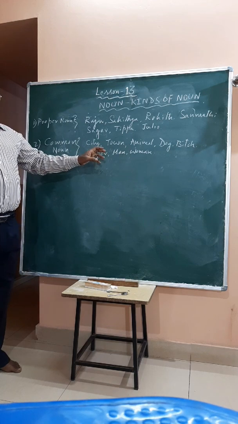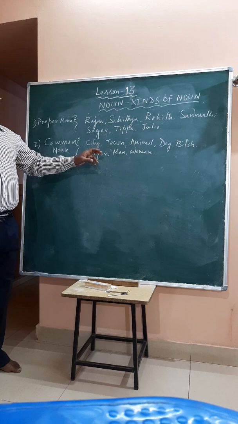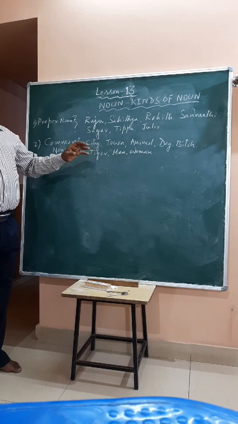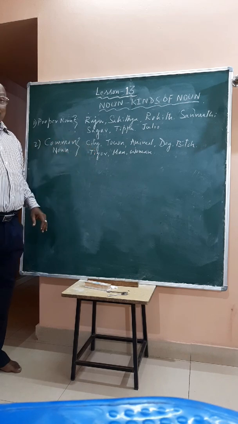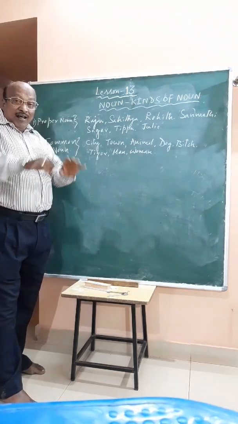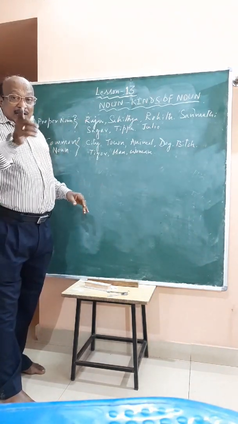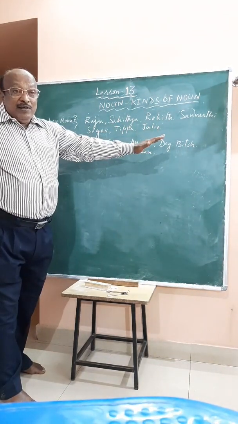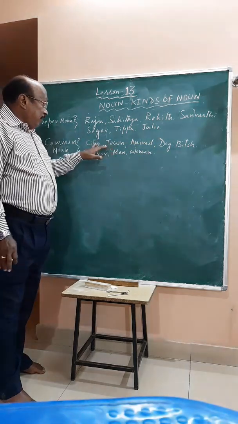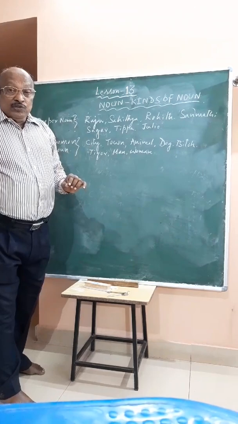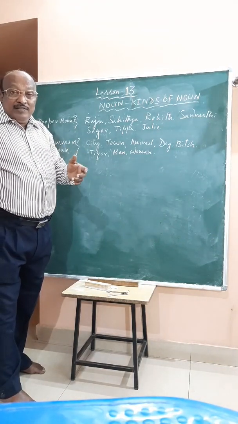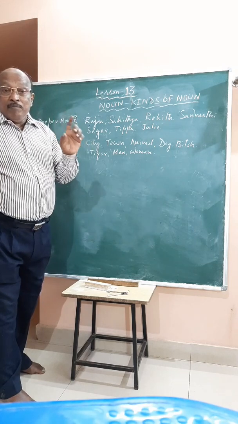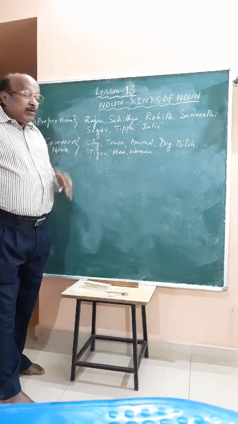In the classroom, the teacher is asking, you stand up, girl, not that girl, this girl. They don't know the name of that particular girl, so they say, not that girl, this girl. All are girls, all are boys. But if there is a name, it goes to proper noun. If it is a commonly used word, it is called a common noun. Common noun is a noun which is used commonly to all the things and which does not point out a particular person or animal or a place. Mind it, not thing. Okay, very important.